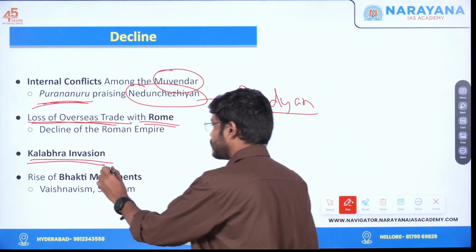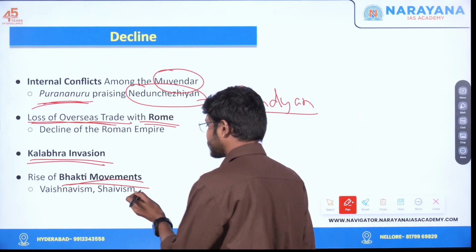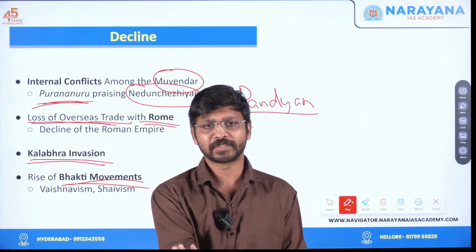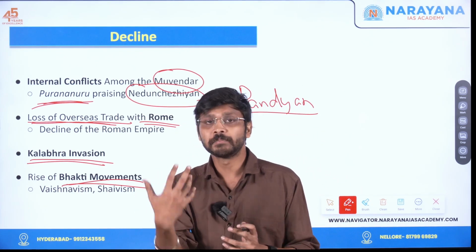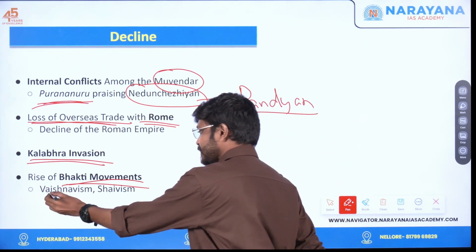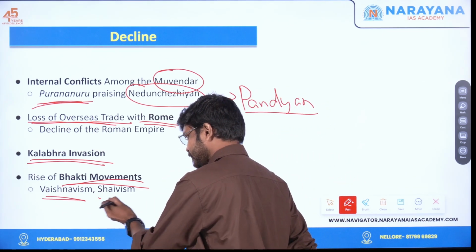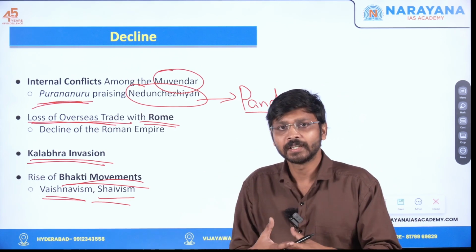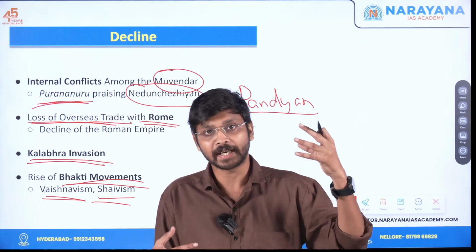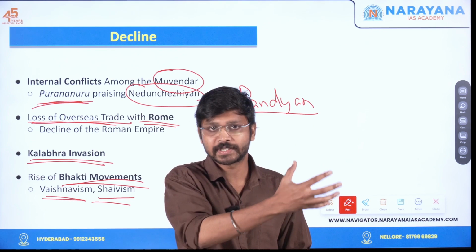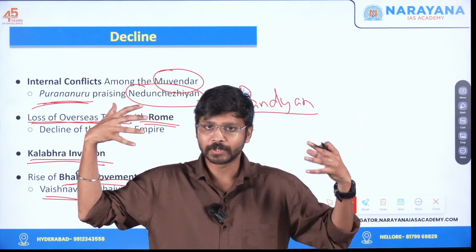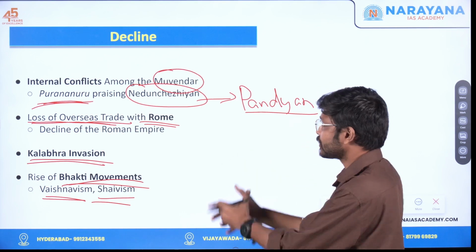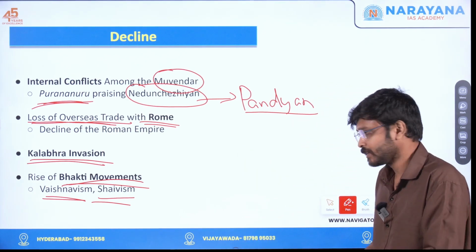Another one is the rise of the Bhakti movement. Ideally, the rise of the Bhakti movement should have been part of the Sangam age and made it better. But what happened was that two sects arose, Vaishnavism and Shaivism. They fought between themselves to highlight their ideology. Vaishnavites said their ideology is higher, Shaivites said their ideology is higher. So there was an ideological conflict between these two movements, and that also led to the decline of this Sangam age.